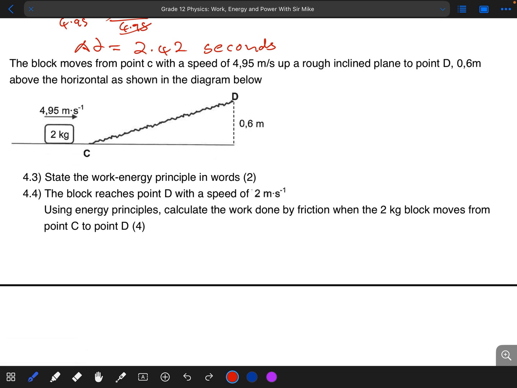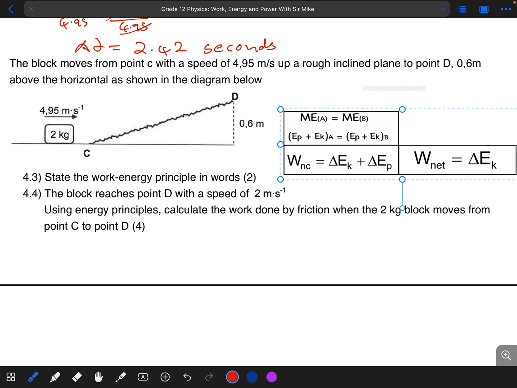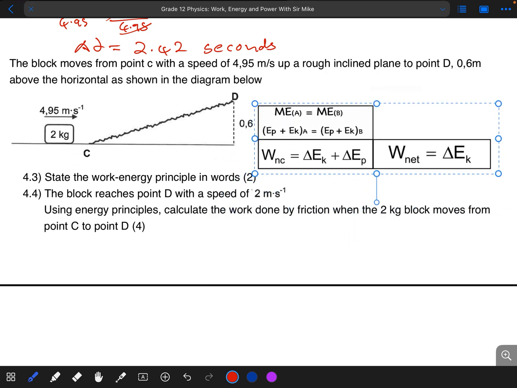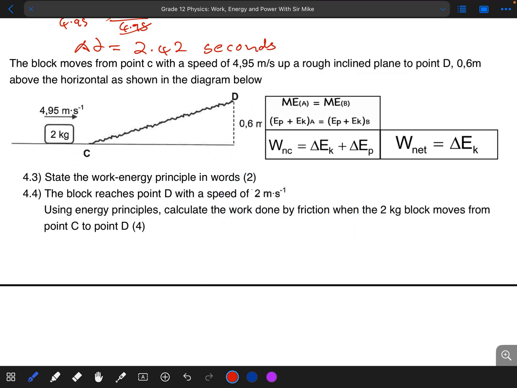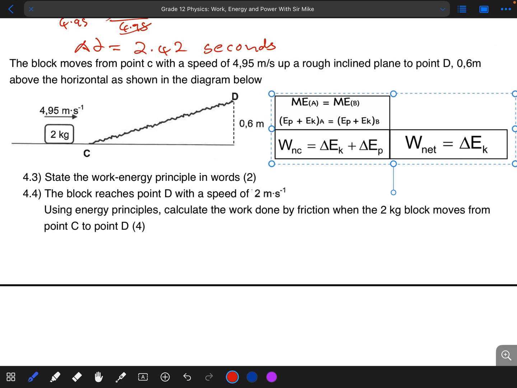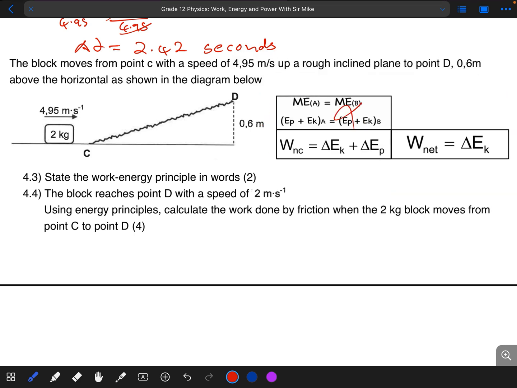Now remember that we have 3 energy principles. Let me just bring those. So these are the energy principles that we have. Remember that this cannot work. Why? Because this only works when we are in an isolated system, when we do not have non-conservative forces. We know that between these points we have a non-conservative force, so we can't use that. But what you must just note is that we're now left with these two.